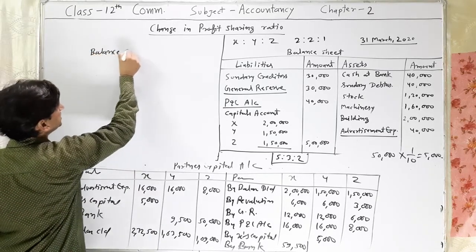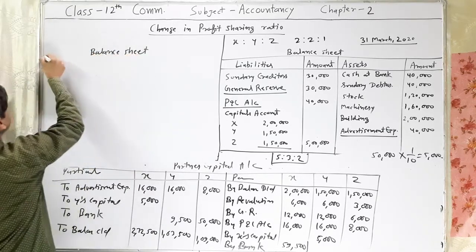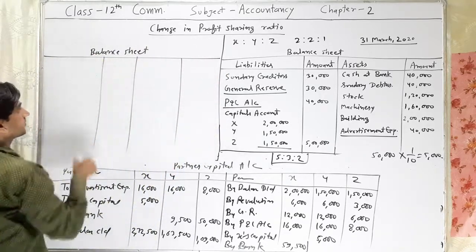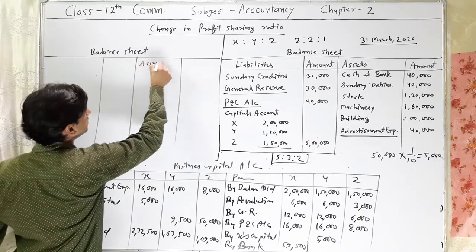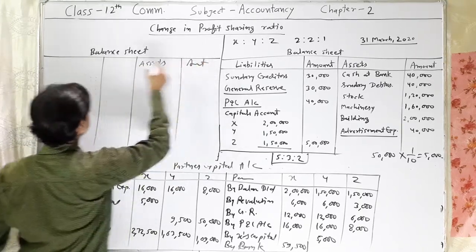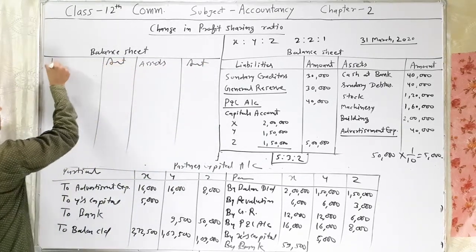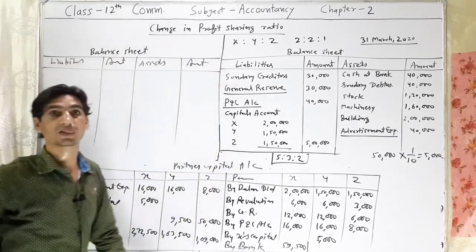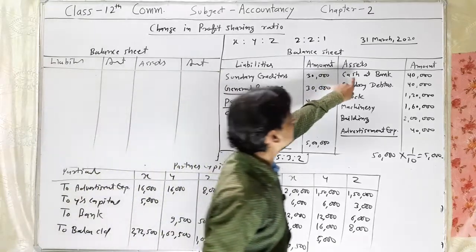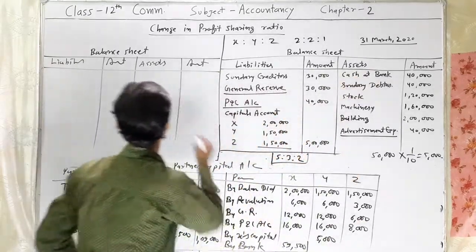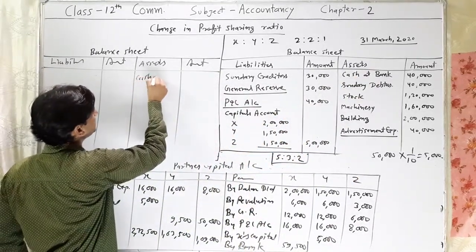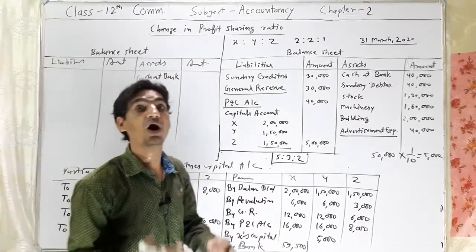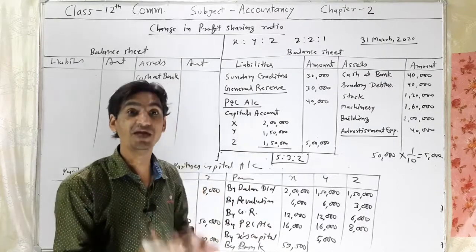Balance sheet: assets, amount and liabilities. The first is cash at bank. We need to find out how much cash at bank you have.